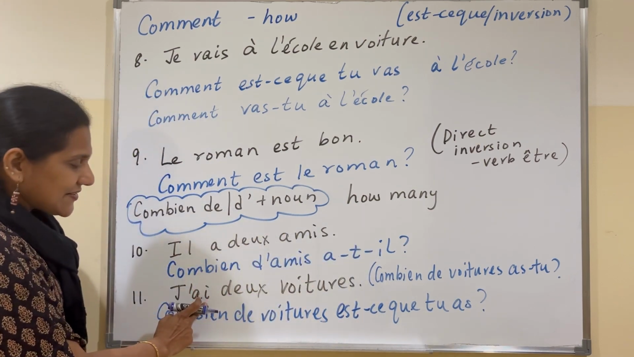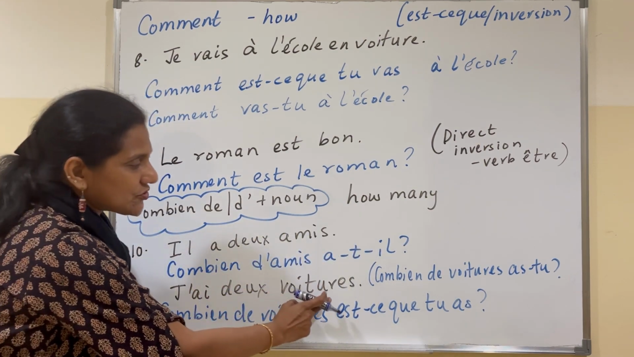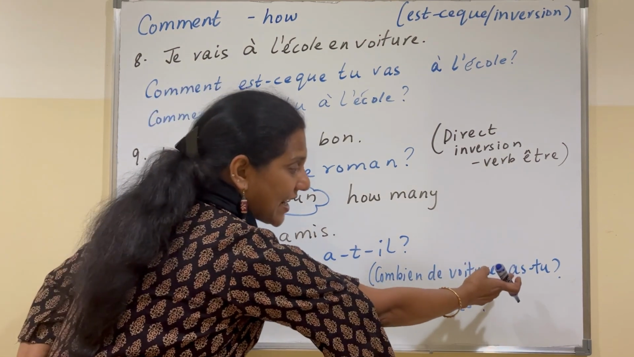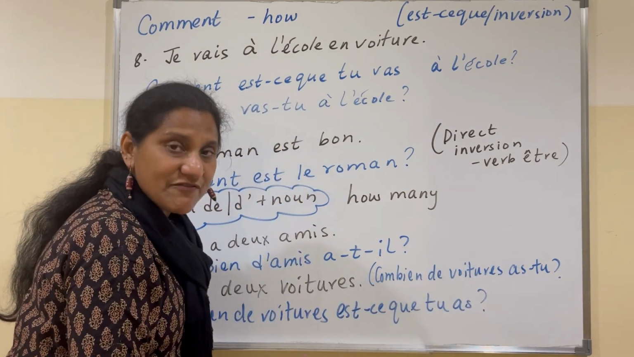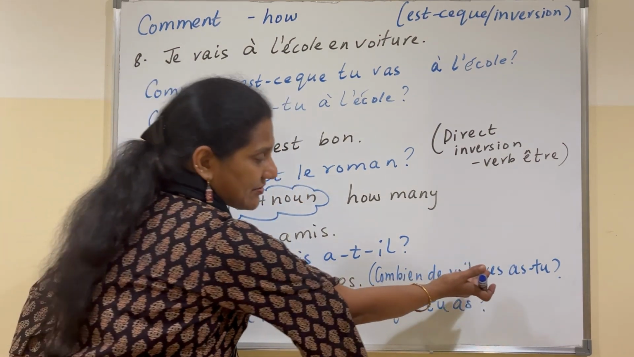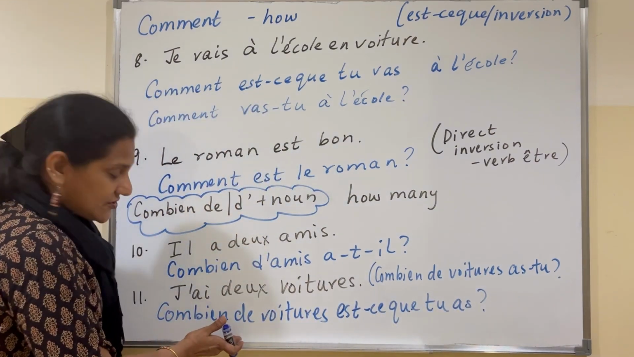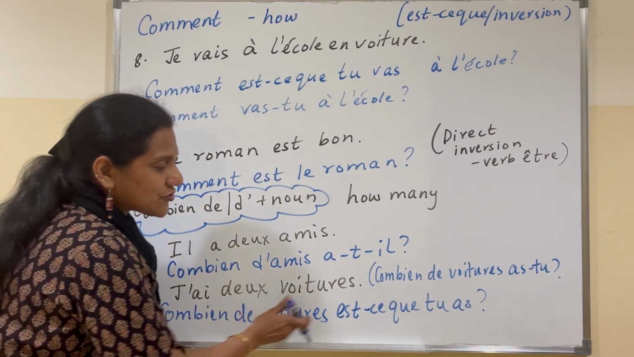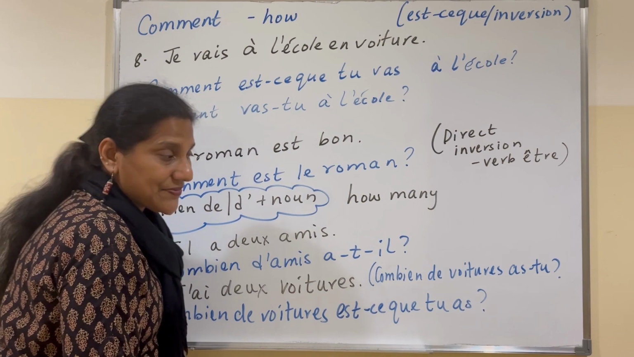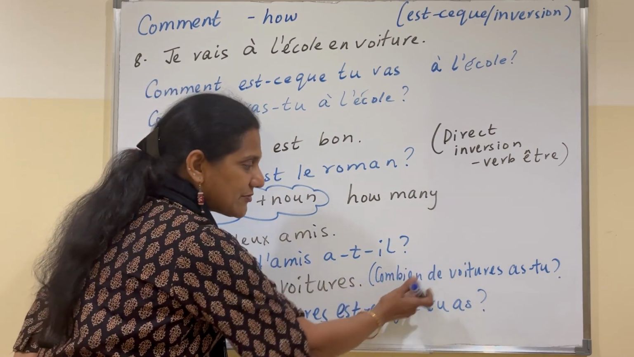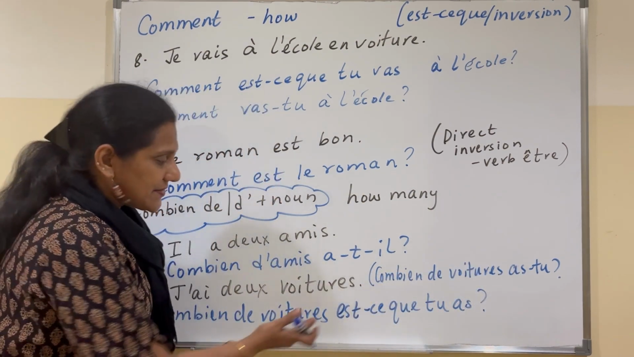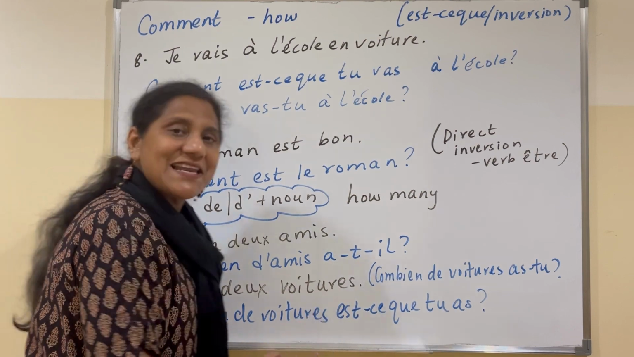Now, let's look at another example. J'ai deux voitures. Combien de voitures as-tu? We can also use inversion if you want to, or you can use est-ce que also. Combien de voitures est-ce que tu as? But this would be preferable, combien de voitures as-tu, but this is also correct. Let's look at some more examples.